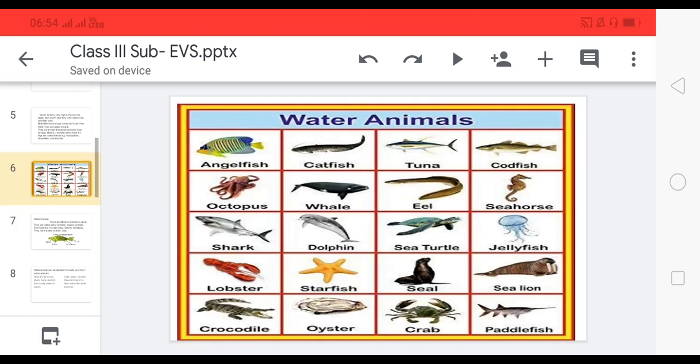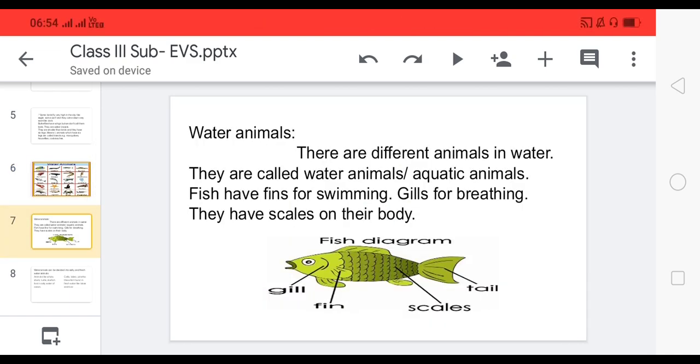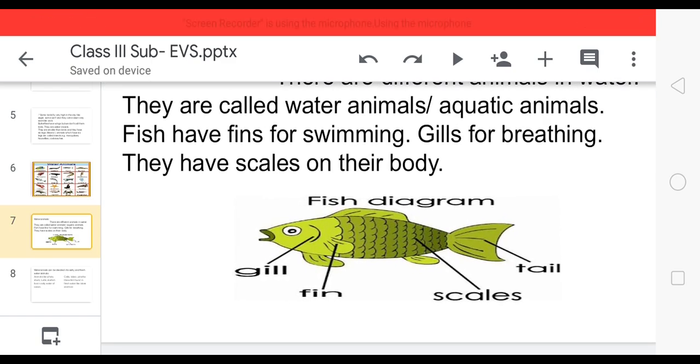For example, these many examples are there. Okay. Now, fish is a water animal. Fish lives in water. That is why it is an aquatic animal. Fish have fins for swimming and gills for breathing. They have scales on their body. You can see, children, this is a picture of fish.